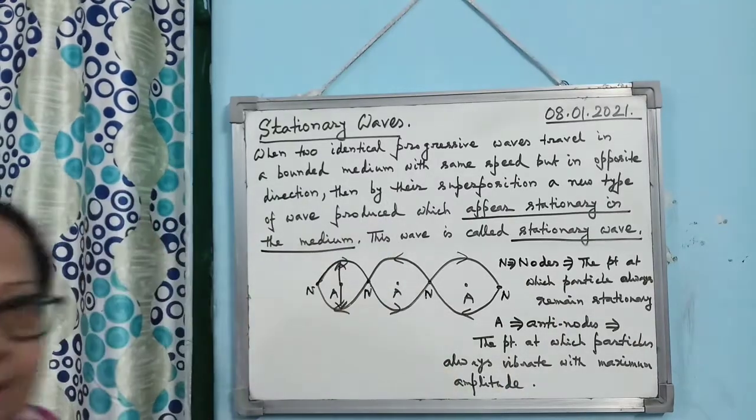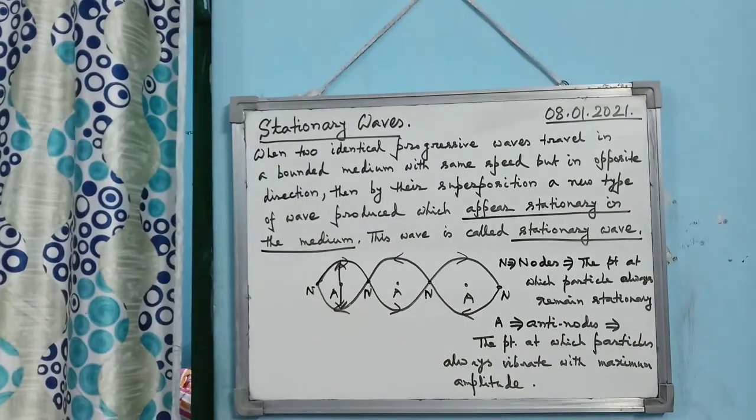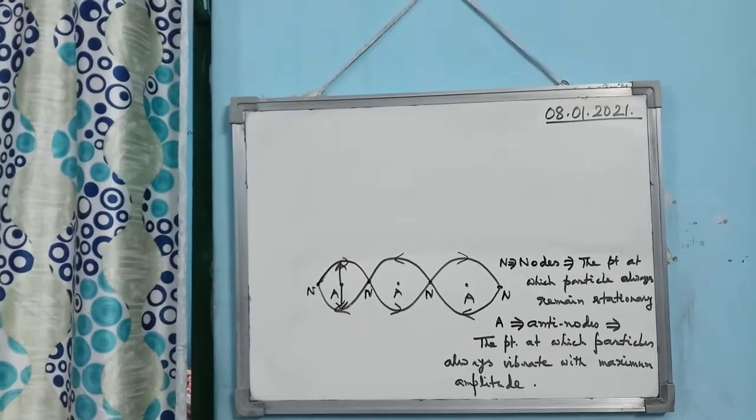They are known as antinodes. So I hope the concept of node and antinode is clear to everyone.